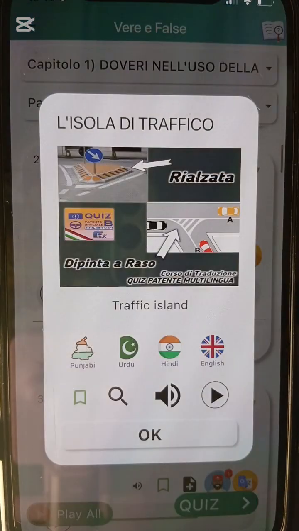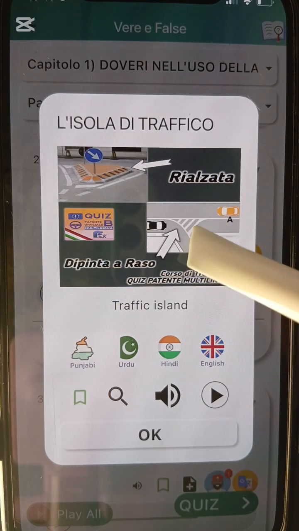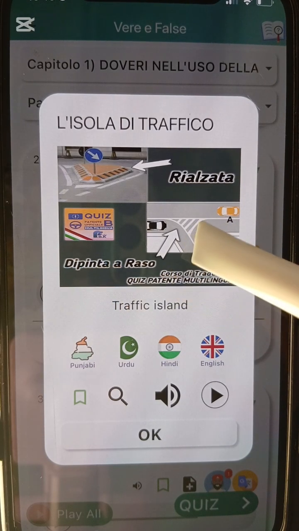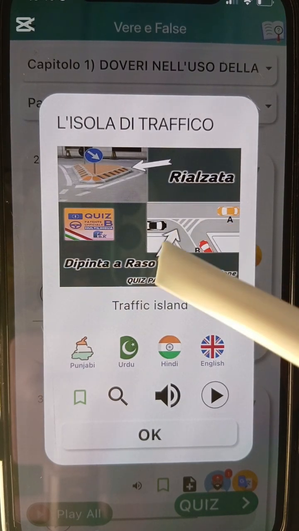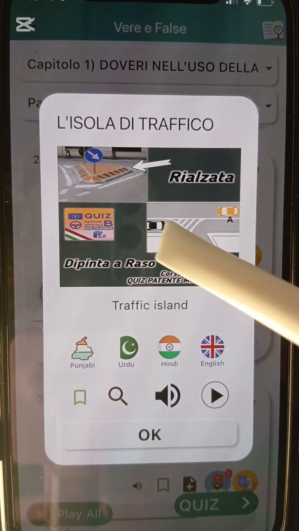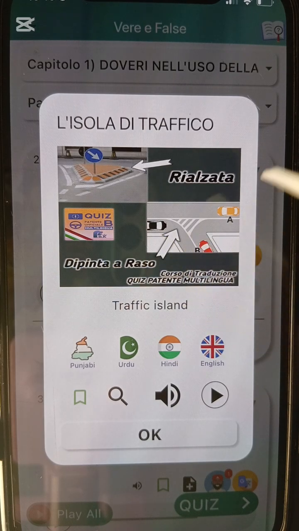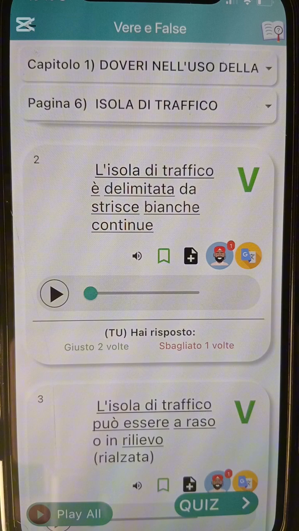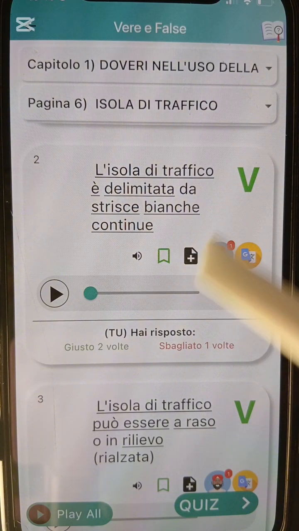This is it. Let me show you guys. You can see this is a white line and it's a continuous line. It is a straight line. You can see they are what? Continuous line. It's not like dot dot. This is also another straight line. They are what? Straight line. They are not dot dot. They are not discontinuous. They are straight lines. So Isola di Traffico is made up of what?